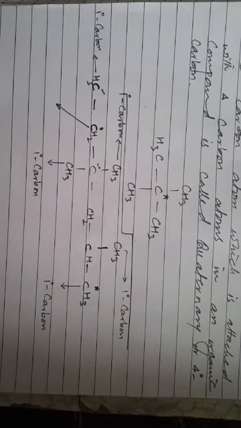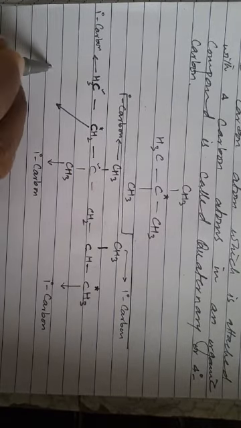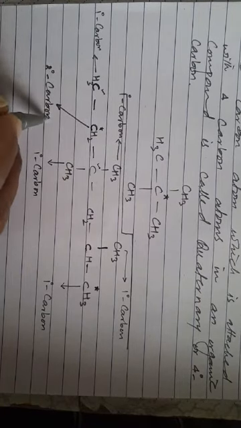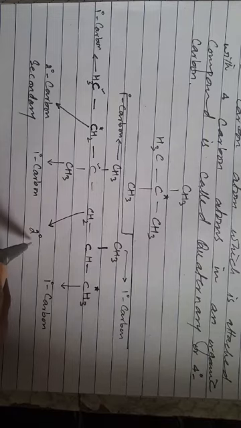So this group is called a CH2 group, and this carbon will be called a 2 degree or secondary carbon atom. In this compound, another CH2 group is also present, and this is also a secondary carbon atom, which we can call a 2 degree carbon atom.